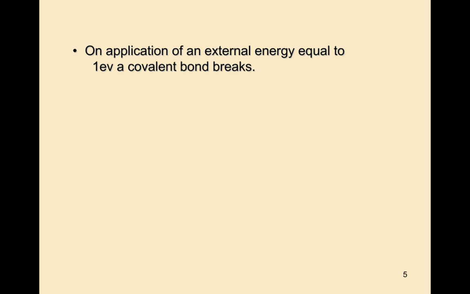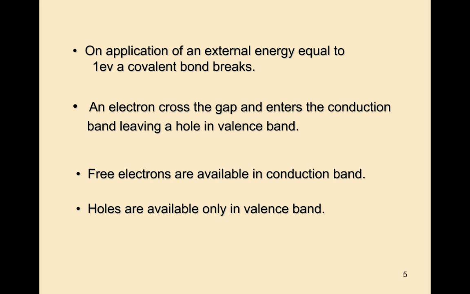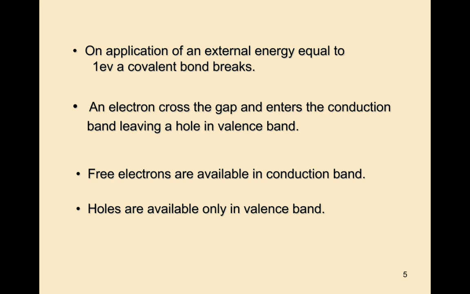On application of external energy equal to 1 electron volt, the covalent bond breaks. An electron crosses the gap and enters the conduction band, leaving a hole in the valence band. Free electrons are available in the conduction band, and holes are available only in the valence band.